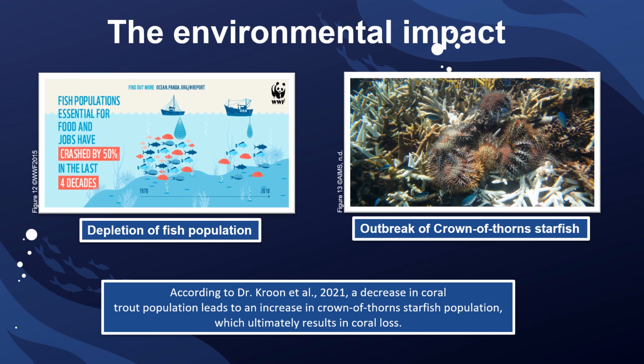The environmental impacts of overfishing coral trout include the depletion of fish populations, reduced biodiversity, and the outbreak of crown-of-thorns starfish. As per the research conducted by Dr. Kroon in 2021, the decline in the population of larger predators such as coral trout that feed on crown-of-thorns starfish, or indirectly impact their predation, can lead to an increase in the starfish population. This in turn can cause a reduction in coral cover.